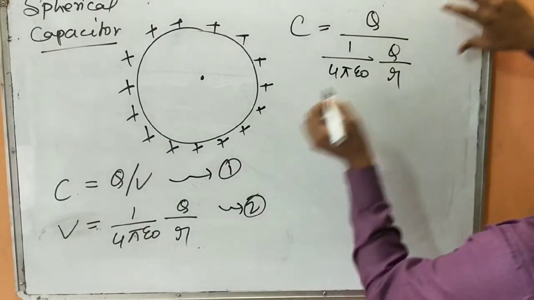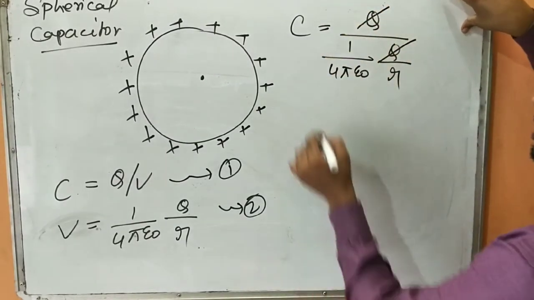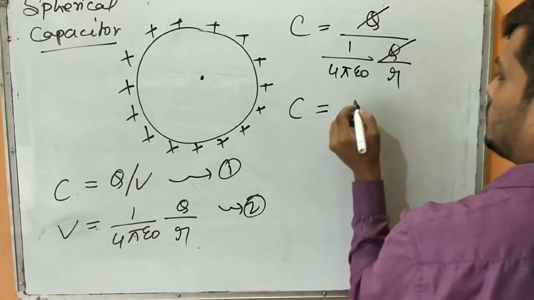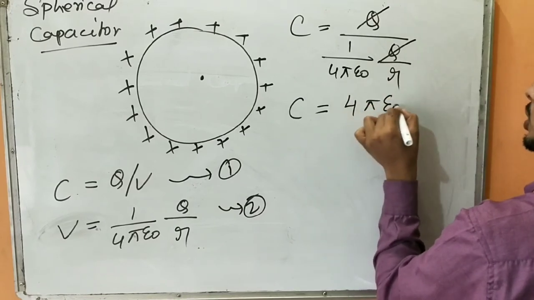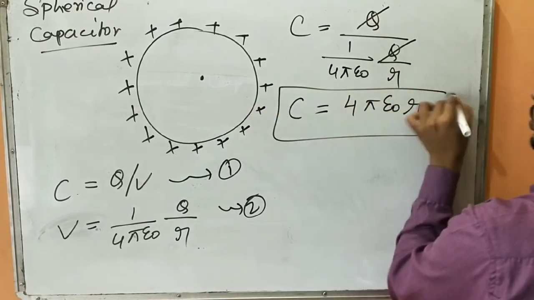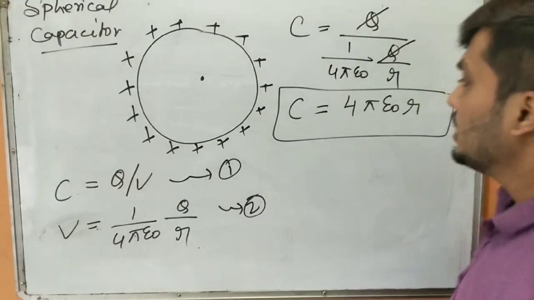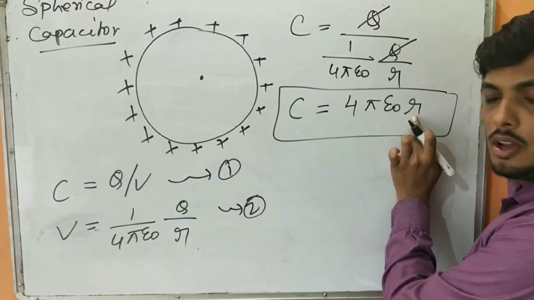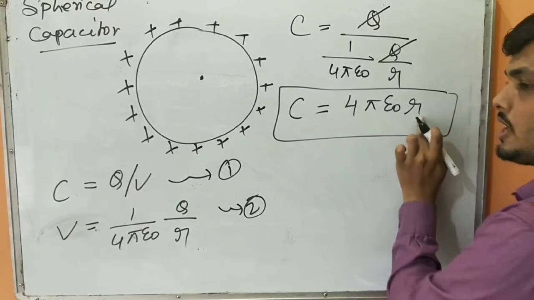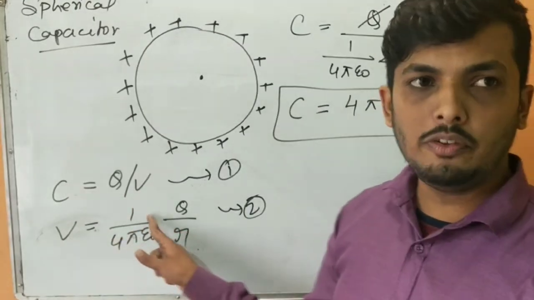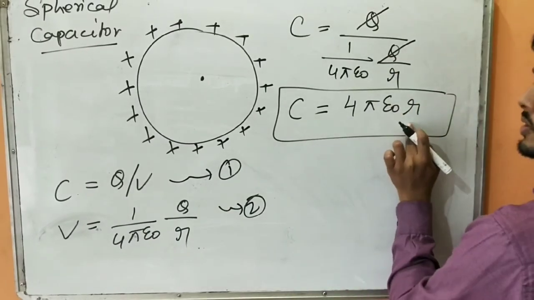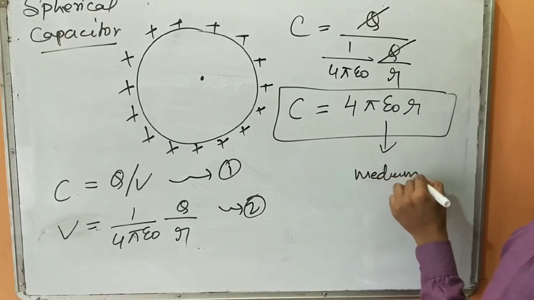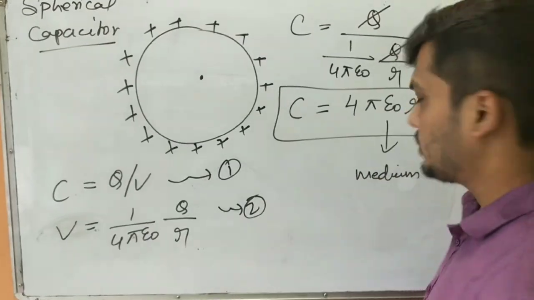Clear? From this equation I can cancel this Q with this Q. I'll shift the denominator to the numerator, so I'm going to get C equals 4 pi epsilon naught R. The most important thing you are observing here is that the capacitance depends upon R, the distance. As I told you, it is independent of Q and V. At the end, it depends upon this distance and the medium, where epsilon naught is the permittivity of free space. Okay, fine.